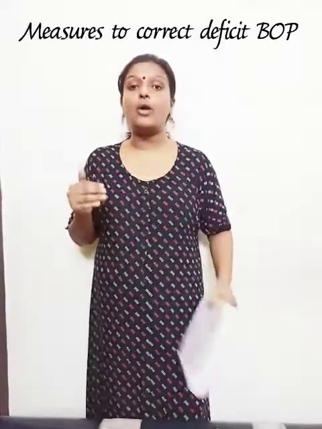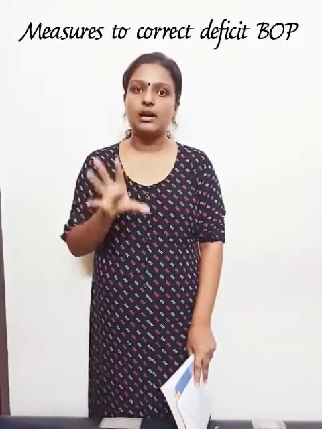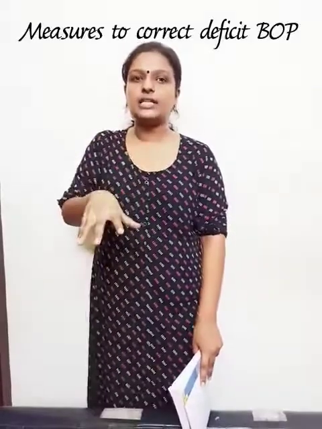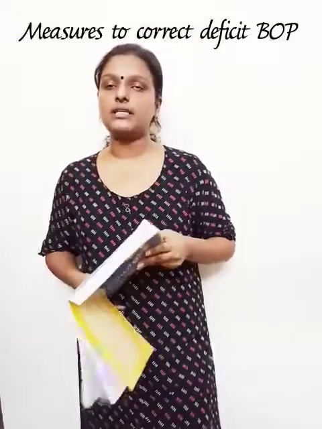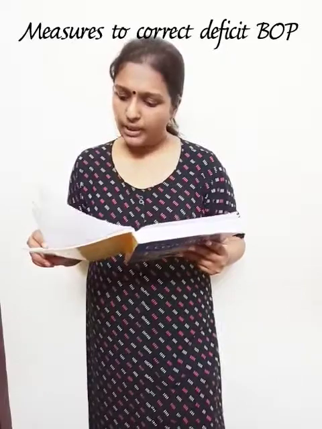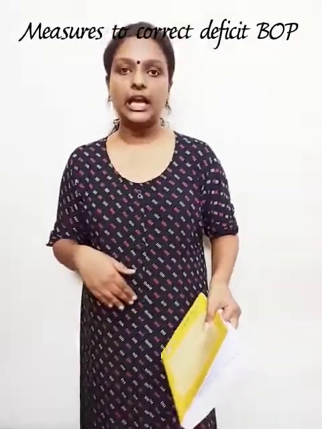The next one is accommodating transaction. If there is a deficit in BOP, you undertake a transaction to correct that deficit. You are accommodating a disequilibrium, trying to correct a disequilibrium in the BOP by a transaction. That is an accommodating transaction. So these are two concepts related to the BOP deficit: accommodating transaction and autonomous transaction. So balance of trade, balance of payment, I think we have covered all the concepts here. So you have to take notes.